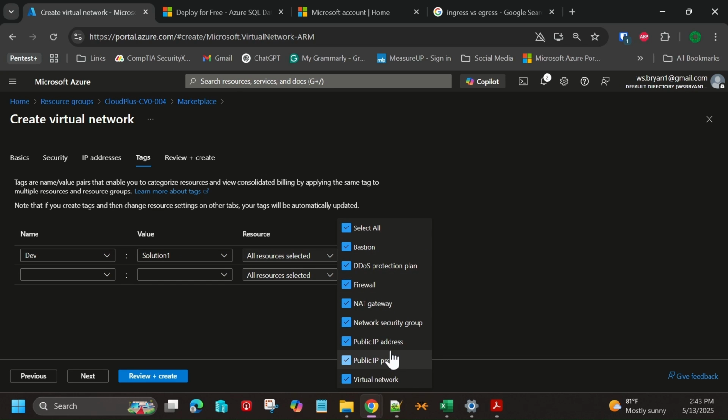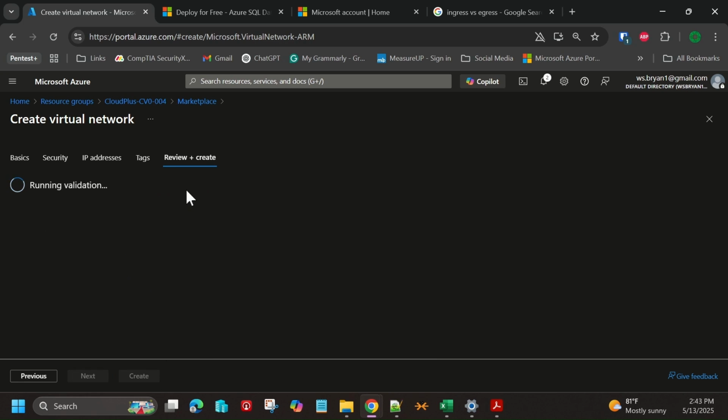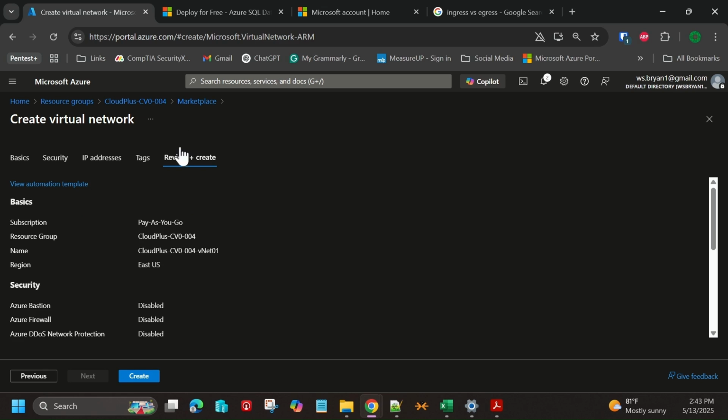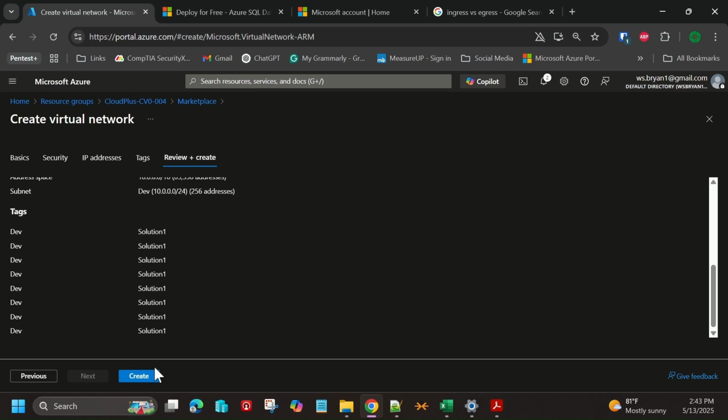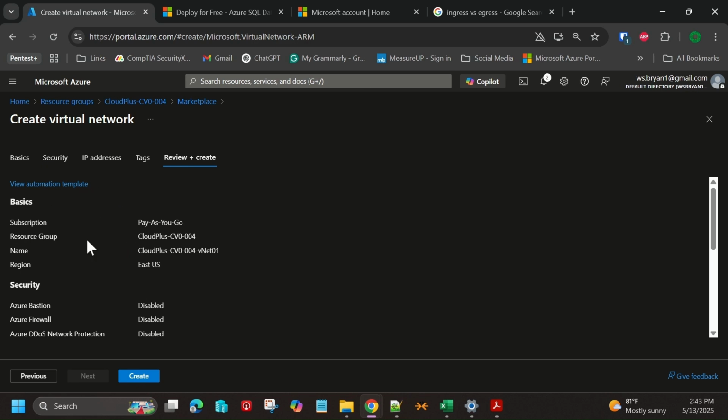So one of the things to notice in creating a virtual network like this, we have the ability to create a lot of other decoupled components there. So we'll go ahead and choose review and create. We'll let it validate our solution, make sure that we haven't done anything wrong. Typically when you get this create icon or button, this means that it's past validation.